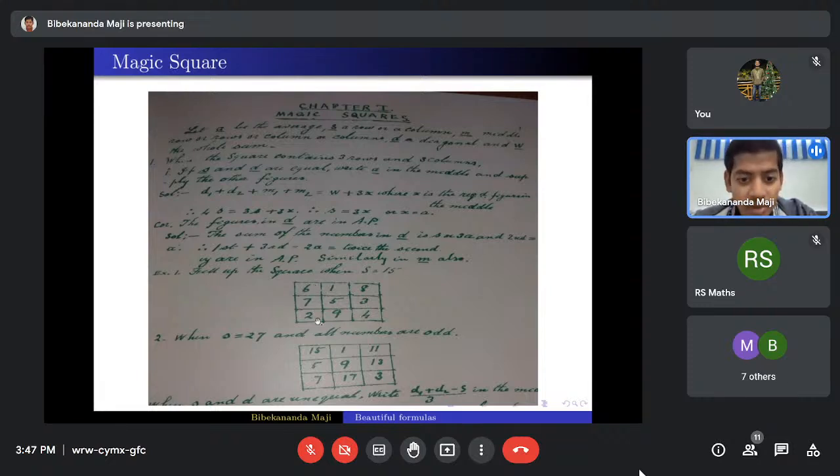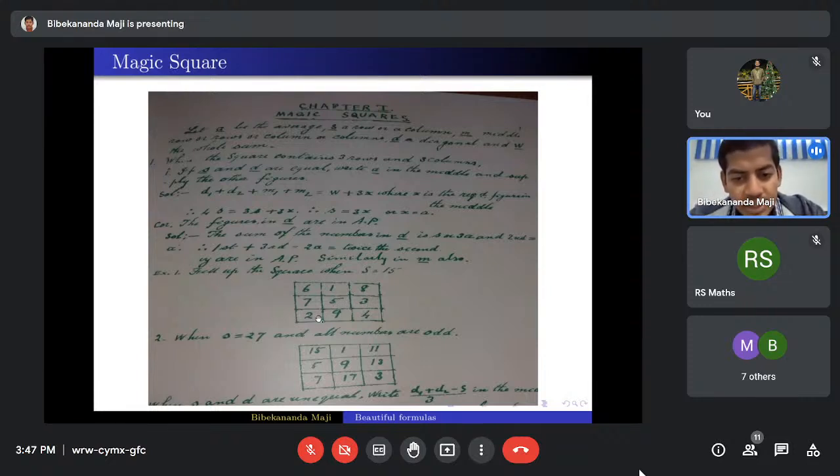The sum of the first column is also 15, second column as well as third. Not only that, the sum of the diagonals also, that is 6 plus 5 is 11, plus 4 is 15. Similarly, for this diagonal, the sum is 15.